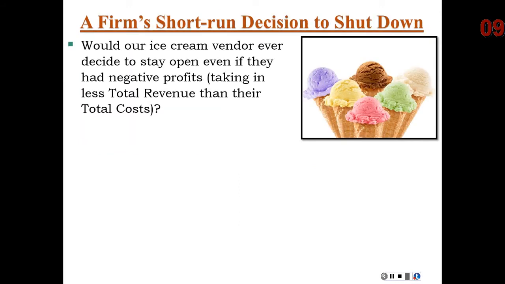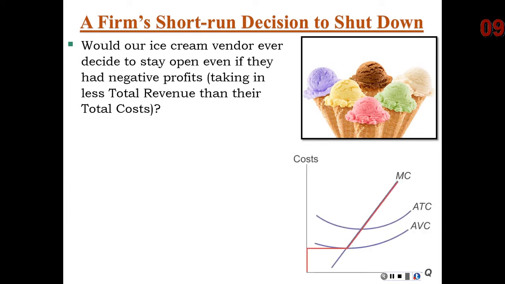Now, would our ice cream vendor ever decide to stay open even if they had negative profits, say during December or January, which means they're taking in less total revenue than their total cost? That would be this portion right here. If our price is above average variable cost, in this region right here, but below average total cost, the firm would actually be losing money.